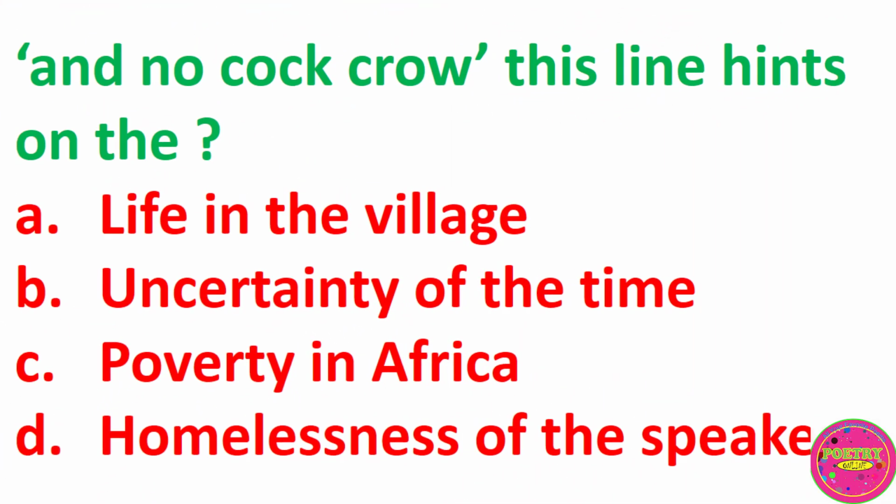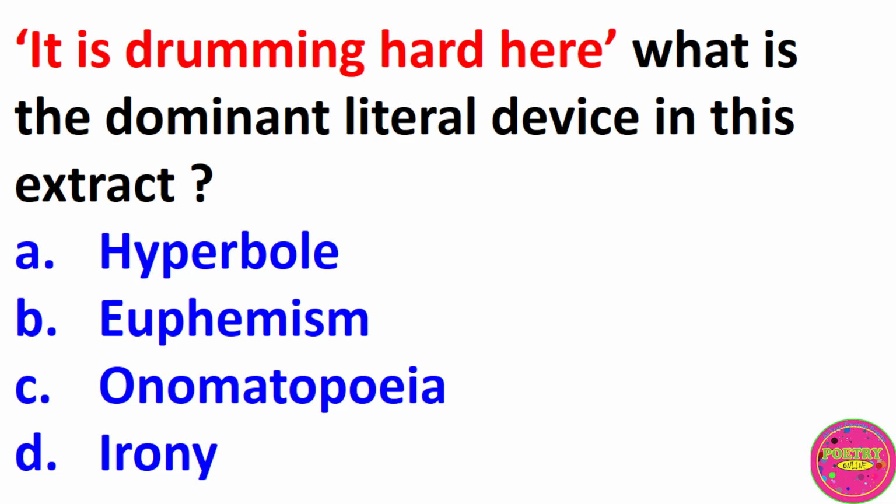And no cock crow. This line hints on the A. Life in the village. B. Uncertainty of the time. C. Poverty in Africa. D. Homelessness of the speaker. The correct answer to this question is B. Uncertainty of the time. It is drumming hard here.